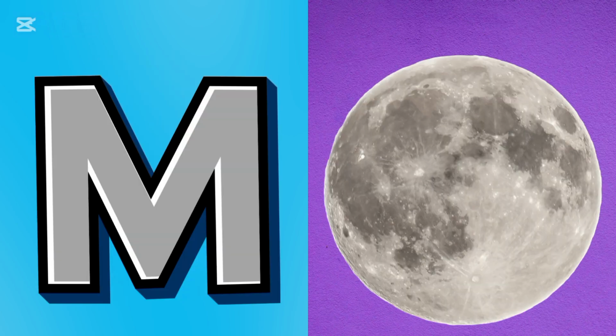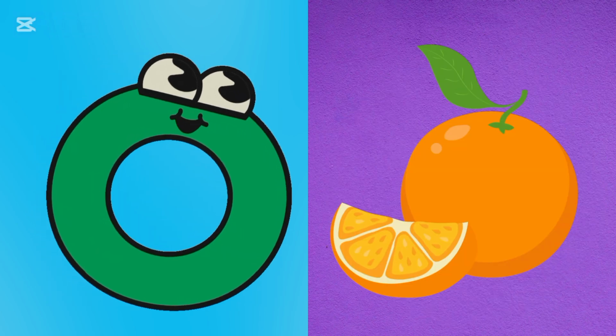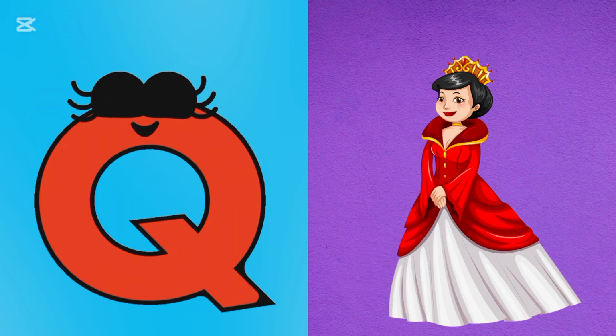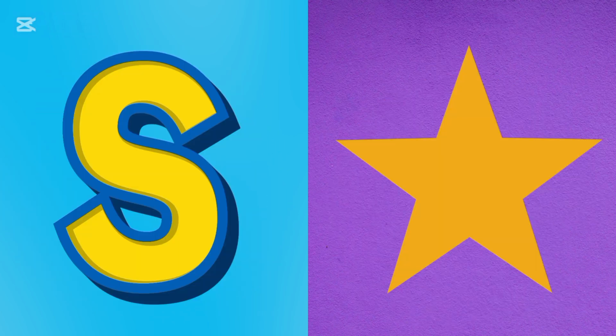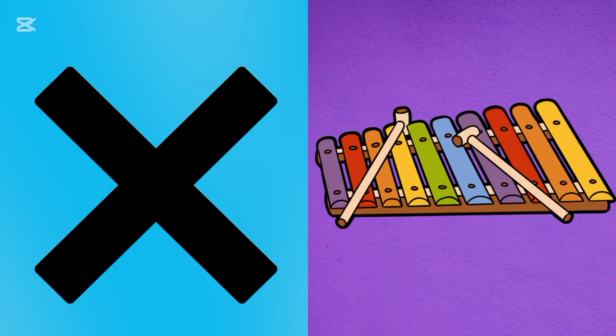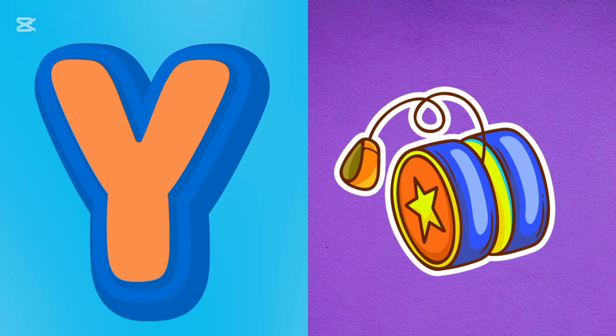M for moon, N for nest, O for orange, P for pizza, Q for queen, R for rainbow, S for star, T for tree, U for umbrella, V for whale, X for xylophone, Y for yo-yo, Z for zebra.